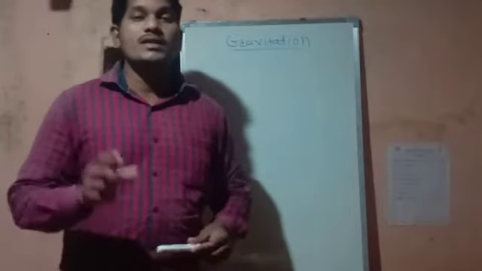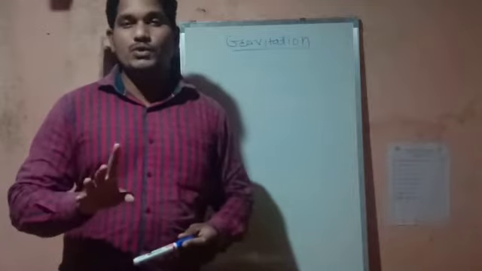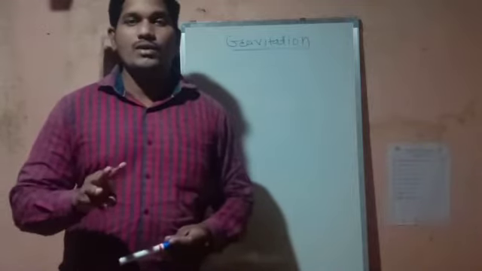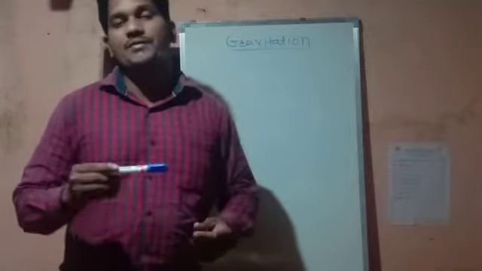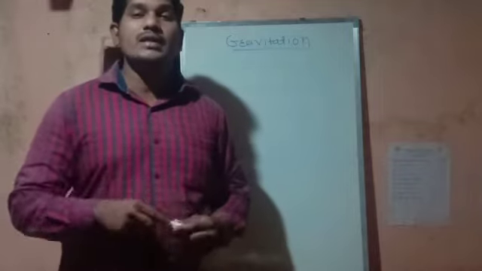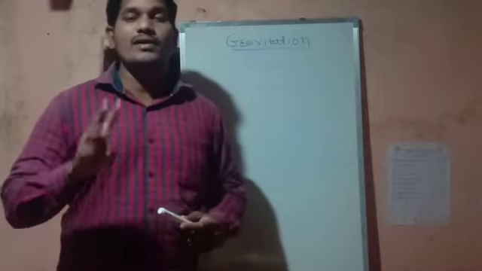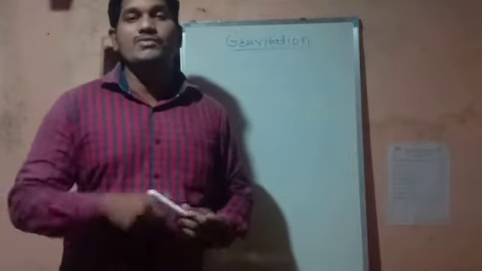So students, till now we have discussed Kepler's three laws: the first law, second law and the third law. After that we will proceed to the next part of this gravitation chapter. But before that, it is necessary to revise what we have learned. We will just revise one more time.